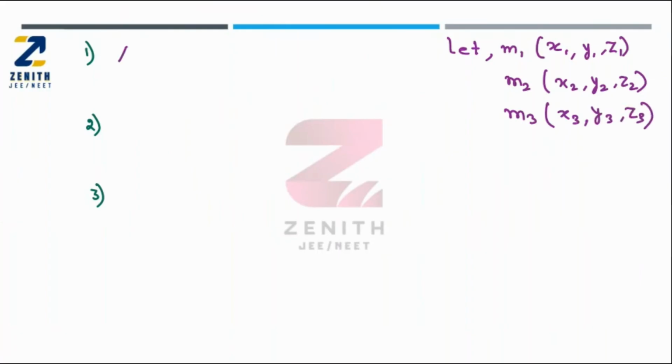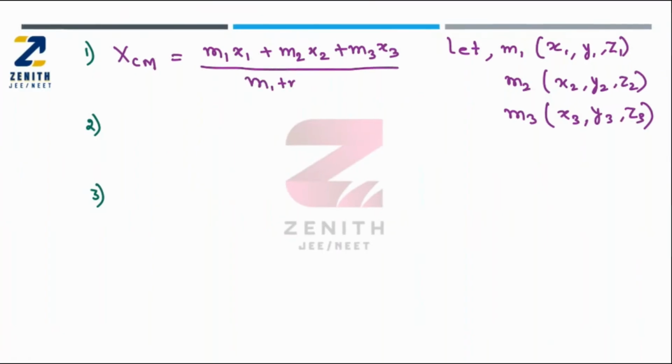If I want to write down the expression for x center of mass, can I say M1 x1 plus M2 x2 plus M3 x3, because here there are 3 masses. If there are 2 masses, the M3 value will be 0. Now the total mass will be M1 plus M2 plus M3.